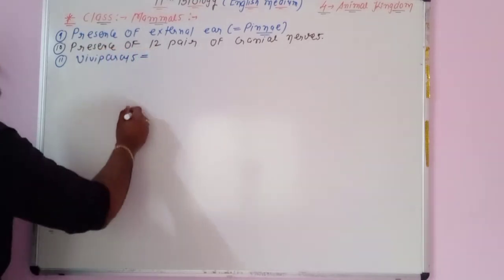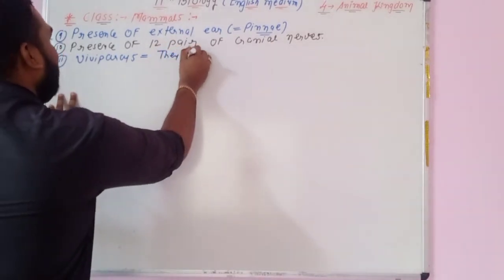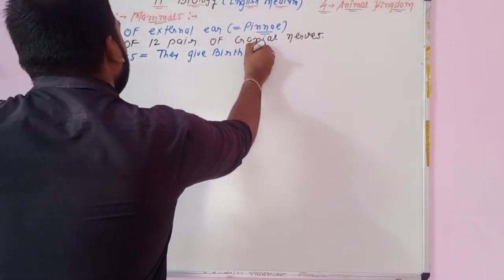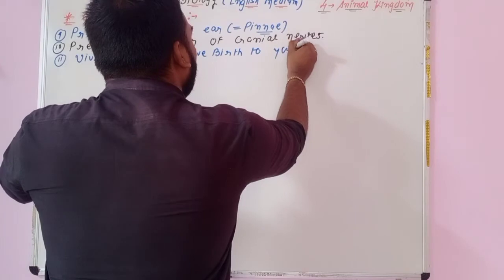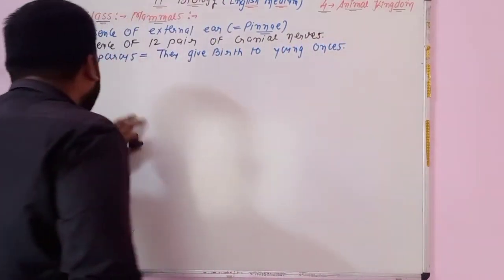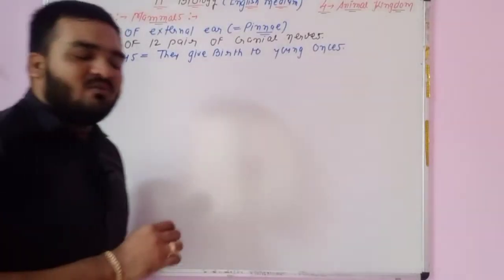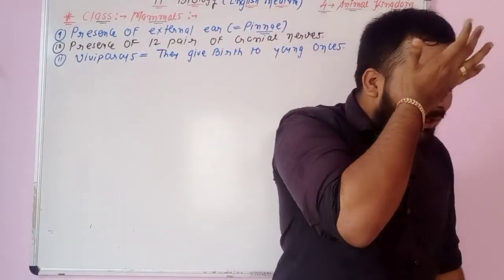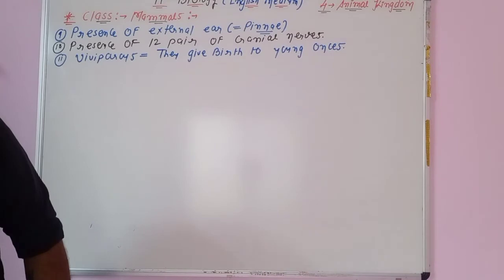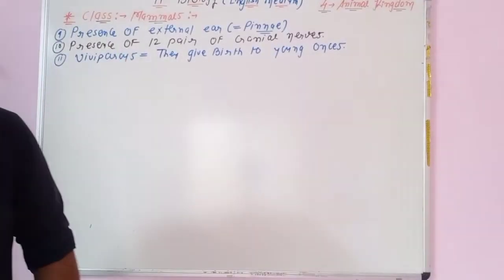What is the meaning of viviparous? Viviparous is equal to they give birth to young ones. So you will remember generally they are viviparous type of animal, means they give birth to what? They give birth to their young ones. Means they will not lay egg, but they will give birth to the young one.